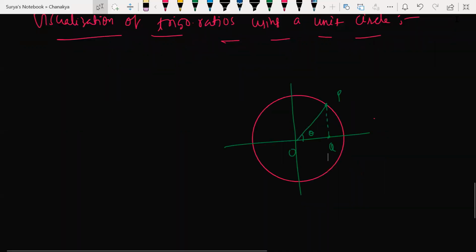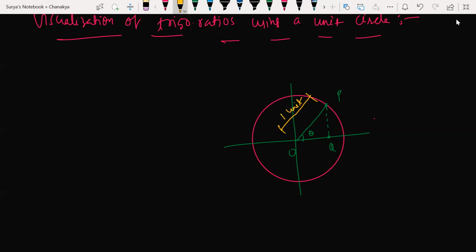Don't worry. Okay, people. So this is a point P, correct? This point P is cutting the x-axis at a point called Q, right? Now everyone look at this here. I said unit circle is nothing but, beta, the radius of the circle is going to be unit. This radius is going to be what? 1 unit. Cool.